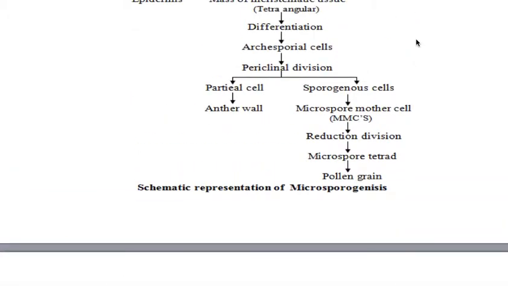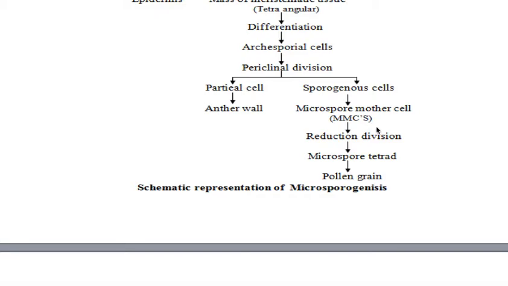Yes. Now, the sporogenous tissue present in the pollen sac transforms itself into microspore mother cells, and because of this microspore mother cell formation, it enables the reduction division. So these microspore mother cells undergo reduction. See here, I clearly mentioned microspore mother cell, called MMCs.